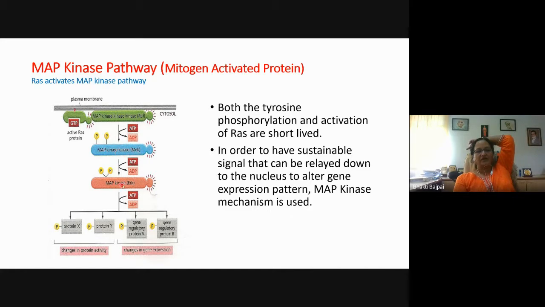MEK will then activate the ERK, and after the activation of the ERK or the MAP kinase, they can phosphorylate various proteins so that there will be a change in the protein activity, or they can phosphorylate some protein which can act as a messenger protein. It will go to the nucleus and bring about a change in the gene transcription. So this is the MAP kinase pathway for the amplification of the signal, because both the tyrosine phosphorylation and the activated RAS are in the active state for a very short duration. And the sequence is RAF, MEK, and ERK.